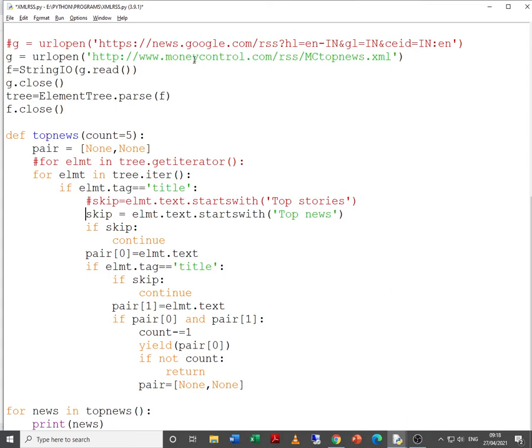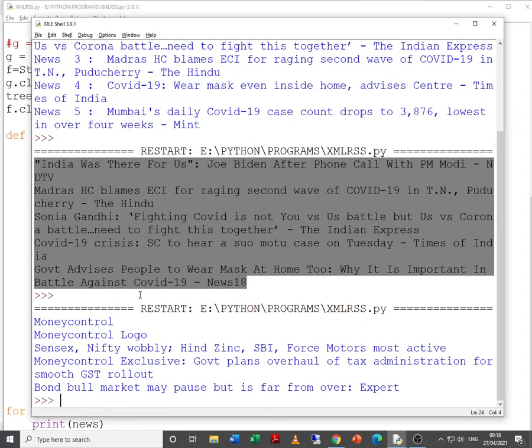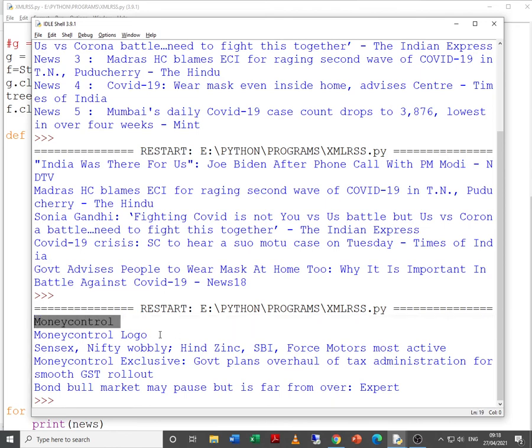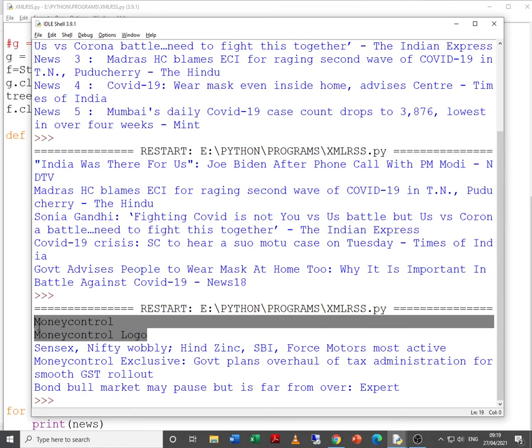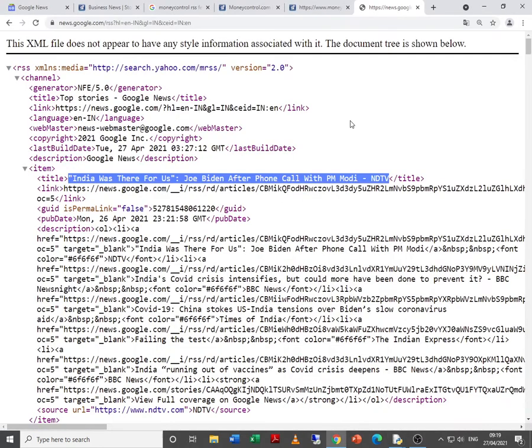Now this is the Money Control RSS feed, and I want to extract the top news from the Money Control RSS feed. So let us try to execute. Now what happens over here? Just try to observe: Money Control and Money Control logo. This is not the news headline. Then why are we getting this? Because the structure is different. This is the Google News structure.